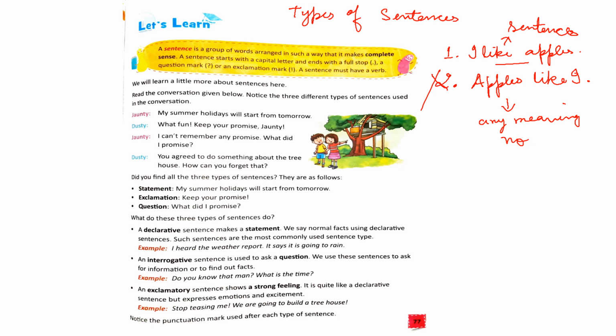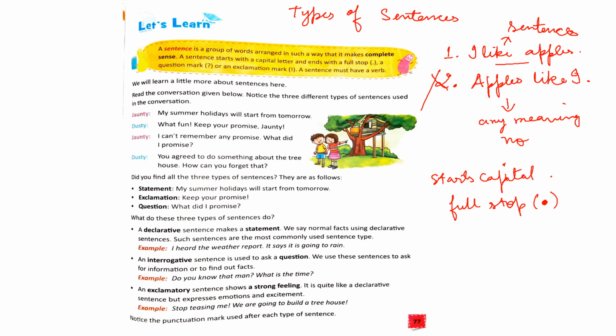Another thing is a sentence starts with a capital letter. Any sentence starts with a capital letter while writing. And it ends with a full stop. In some cases it ends with a full stop, which is denoted by this dot.